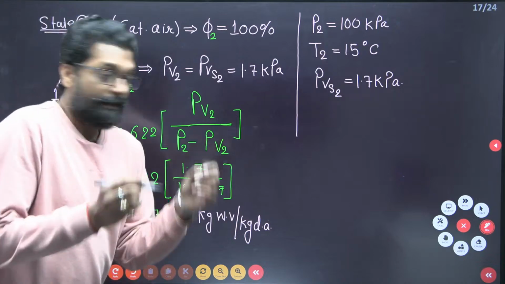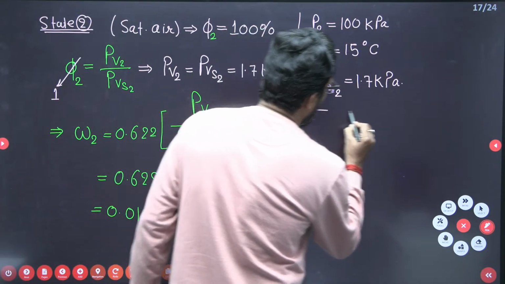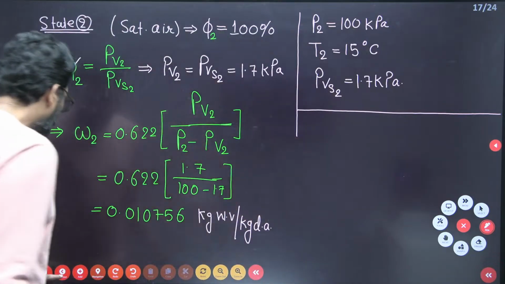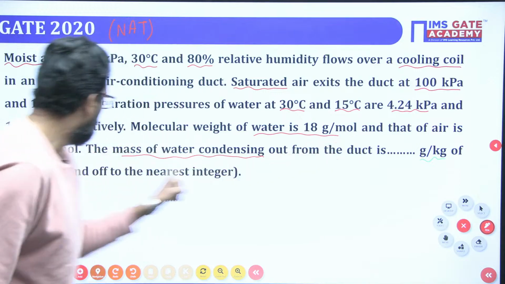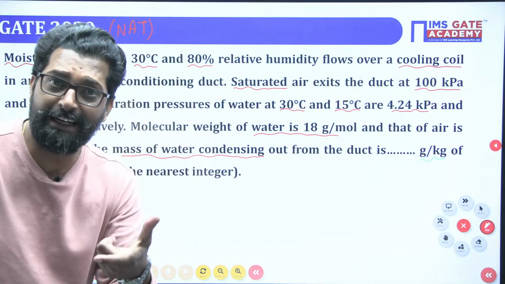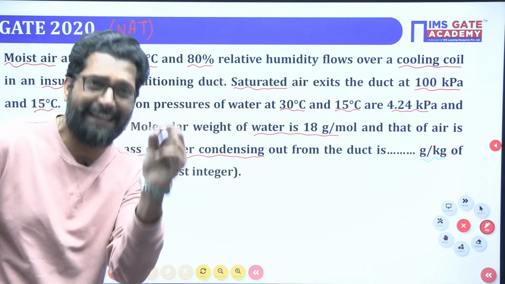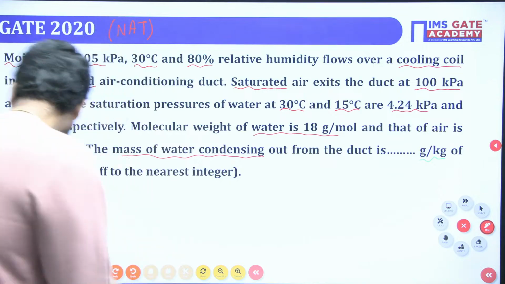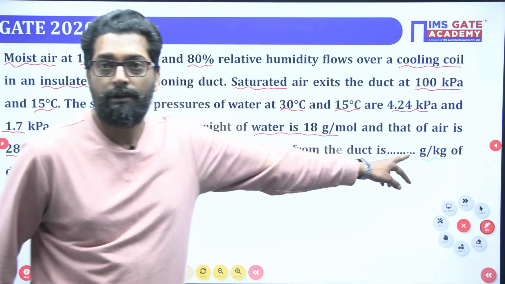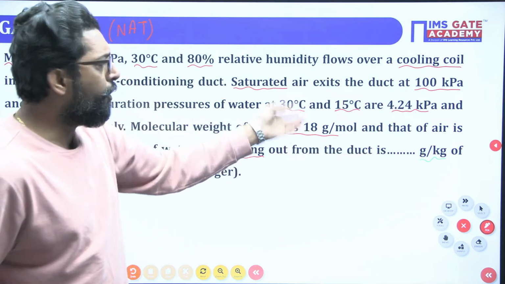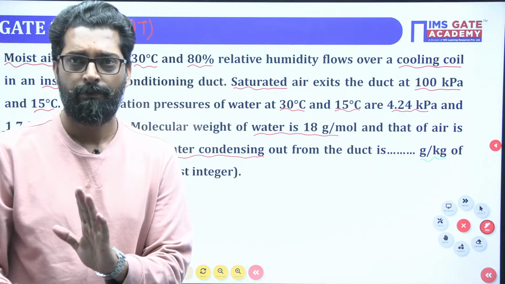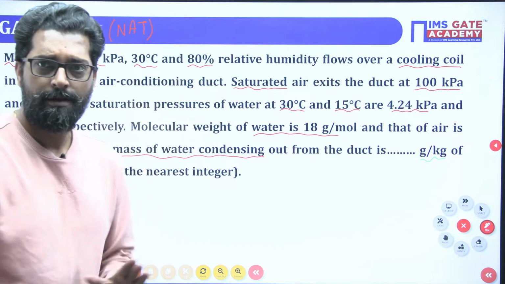Now we have to find the amount asked in the question, which is the mass of water condensing. The mass of water condensing is the specific humidity at inlet minus the specific humidity at outlet, omega 1 minus omega 2. The answer is in gram per kg. Not the energy balance. If you balance the energy, the same formula is there. Yes, that is the value.